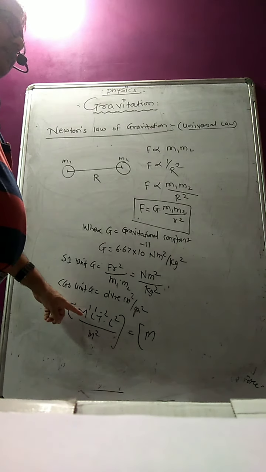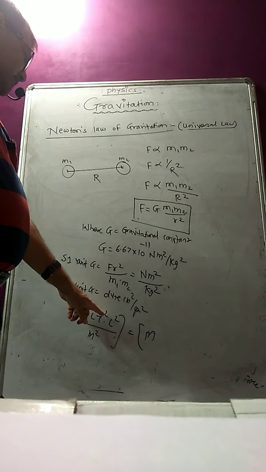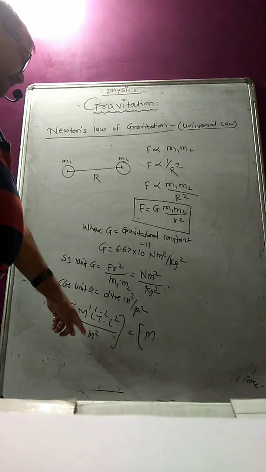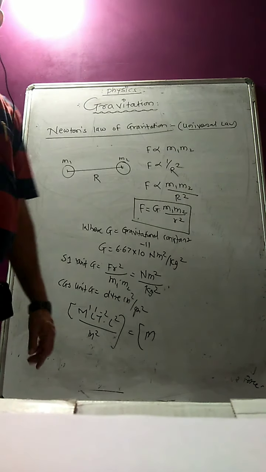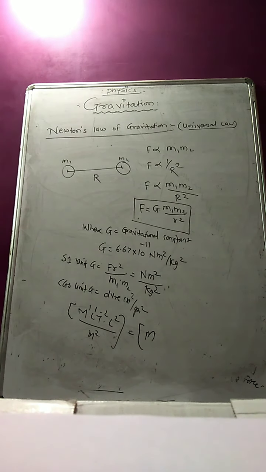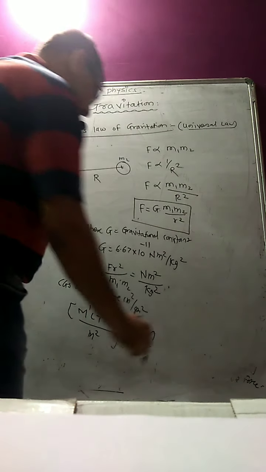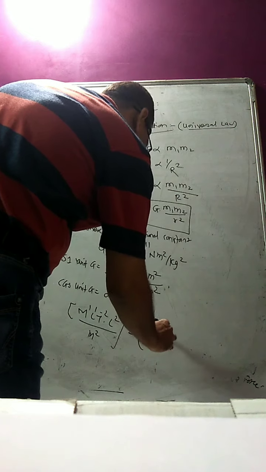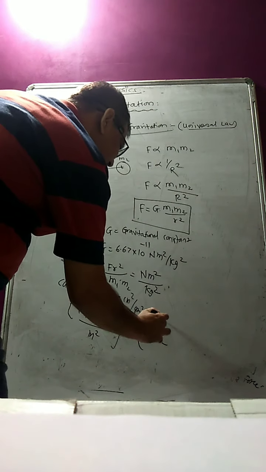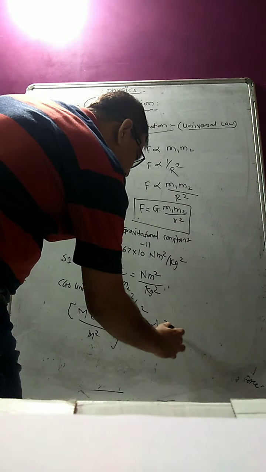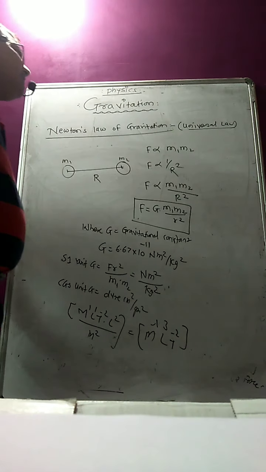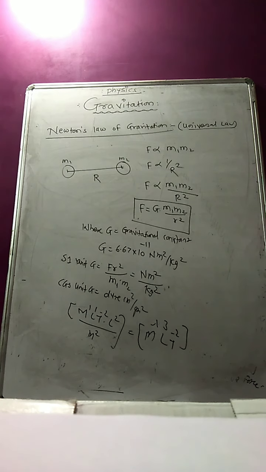Force will be M1 L1 T raised to minus 2, L square per kg square, so that will be M square. So M raised to minus 1. So the dimension formula becomes M raised to minus 1, L raised to 2 plus 1, that is 3, and T raised to minus 2. So these are the dimensions of your gravitational constant.